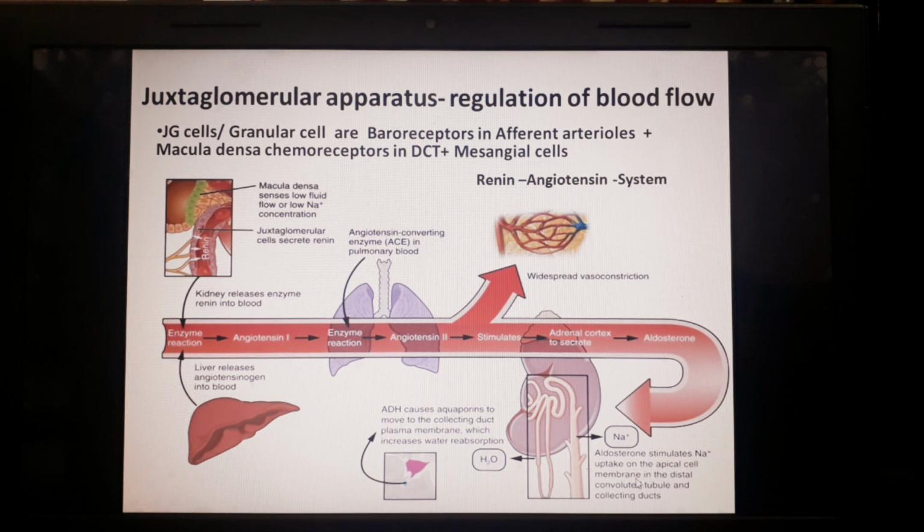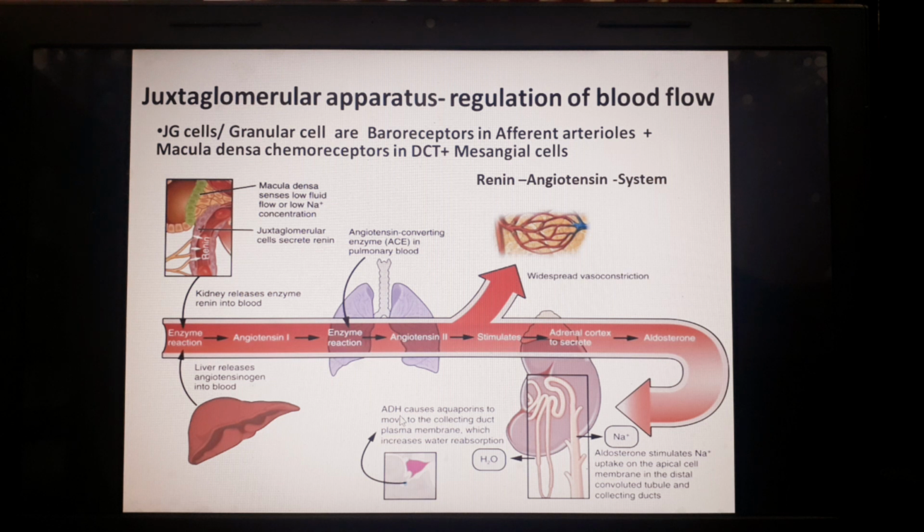So basically there is retention of water along with the sodium, and thus the blood volume is maintained, less water loss, and there is vasoconstriction. Because of that there is an increase in the blood pressure, and that sympathetic stimulation causes release of ADH.